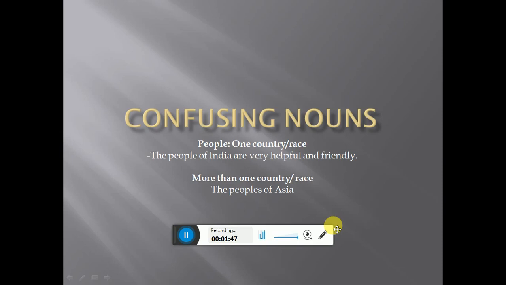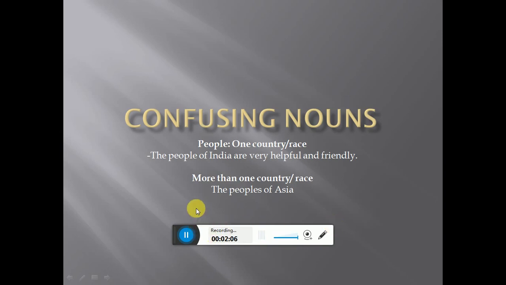So here the sentence is the peoples of Asia. It means we are talking about the countries which are included in Asia. So it means we are talking about more than one country. We can use here the word peoples.